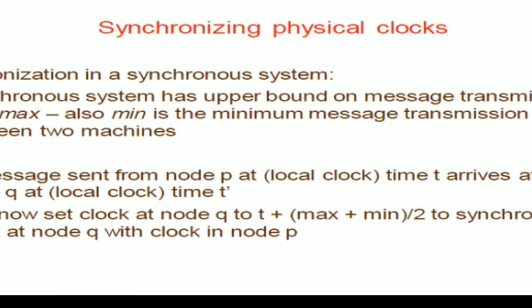Max is the maximum upper bound on message transmission time, and min is the minimum message transmission time that can be taken between the two systems.